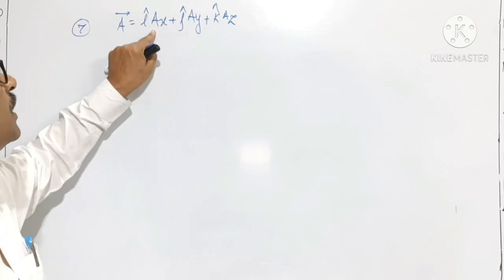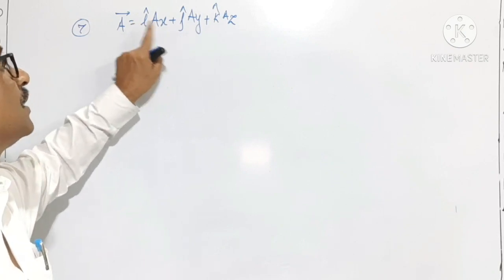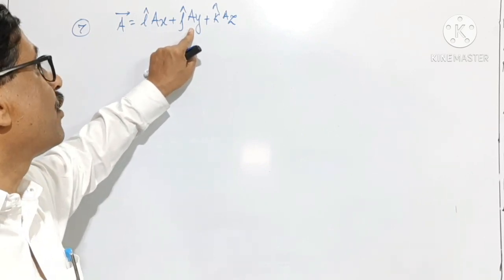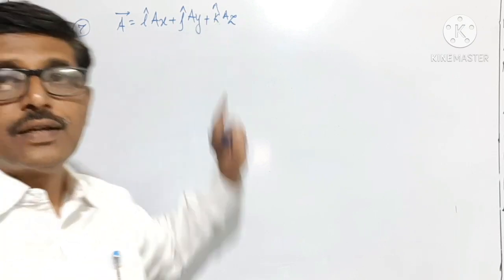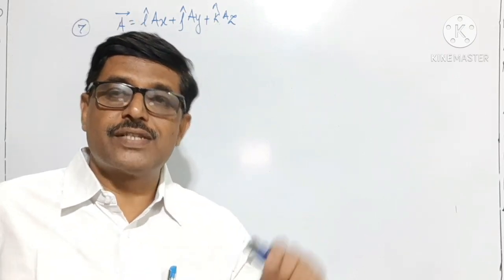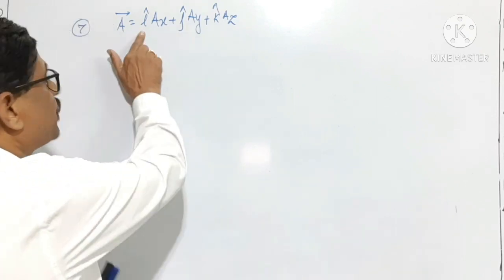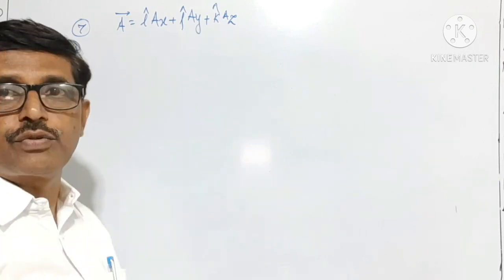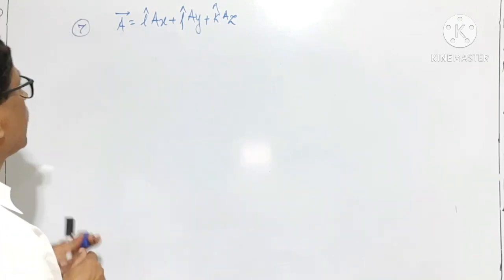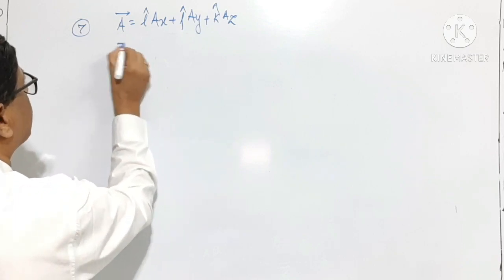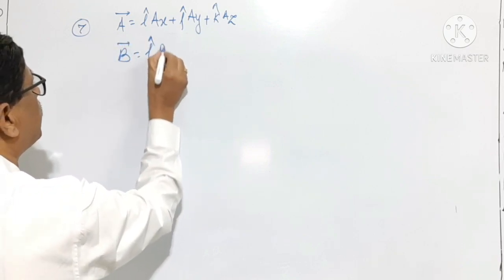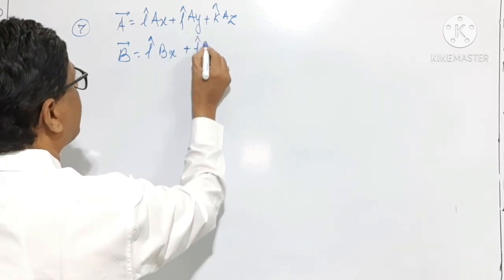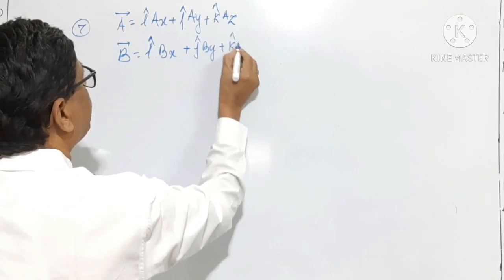I cap ax is the component of vector A along x-axis. J cap ay is the rectangular component of vector A along y-axis. Vector k cap az is the component of vector A along z-axis. I cap is unit vector along x-axis, j cap is unit vector along y-axis, k cap is the unit vector along z-axis. In a similar manner, if I take another vector, it can be represented by vector B equal to I cap bx plus j cap by plus k cap bz.